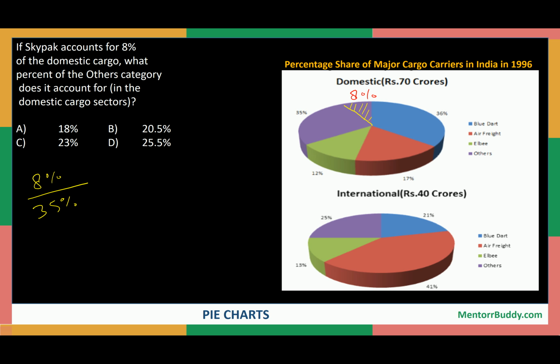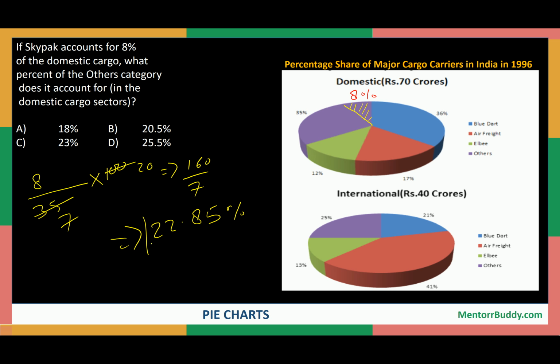You are getting it? 35% is the total revenue of others, 8% is the total revenue of Sky Park. So 8 is how much percent of 35? We can calculate this. So 8 upon 35 multiplied by 100. So what will we get? 8 multiplied by 100. We can cancel it out with 5, 5, 7, 20. It is coming out to be 160 by 7, and then we'll further solve it. It will come out to be 22.85% only.